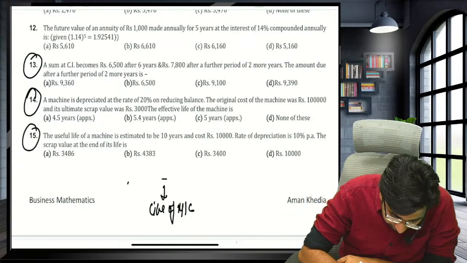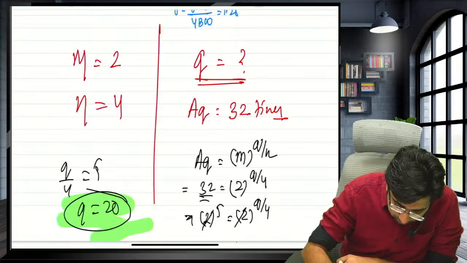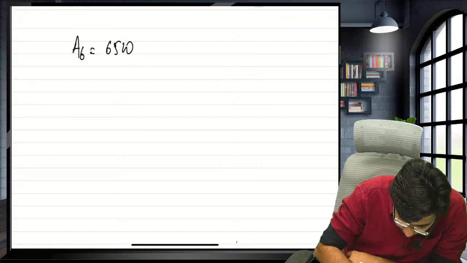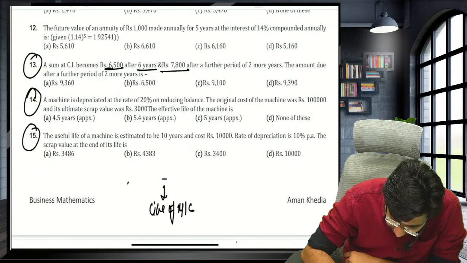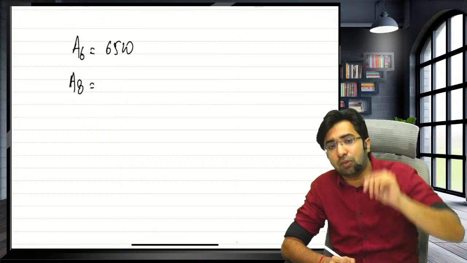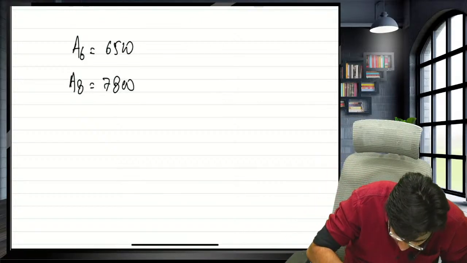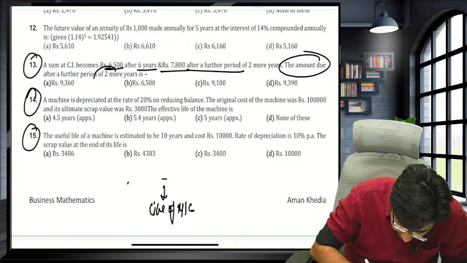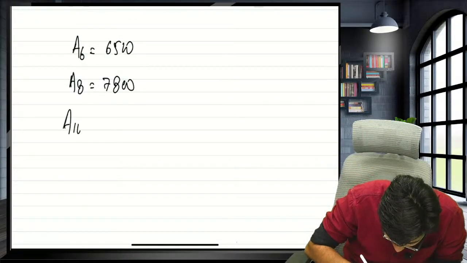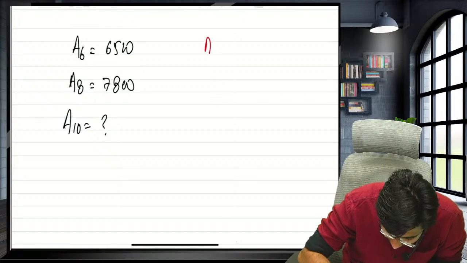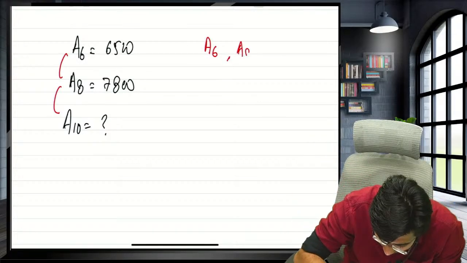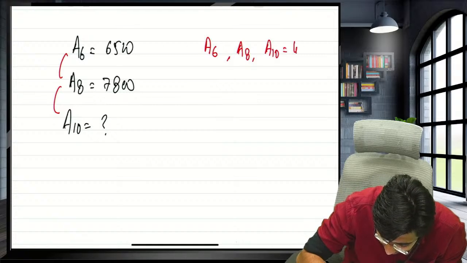Guys, if it amounts to 6500 in 6 years, it means they have given you A6, 6500. Then they are saying 7800 in 2 more years. After 6, the 2 more years will be A8, 7800. Now they are asking the amount after 2 more years, that is A10. The gap between them is the same, 2 years: A6, A8, A10. They will form a GP.